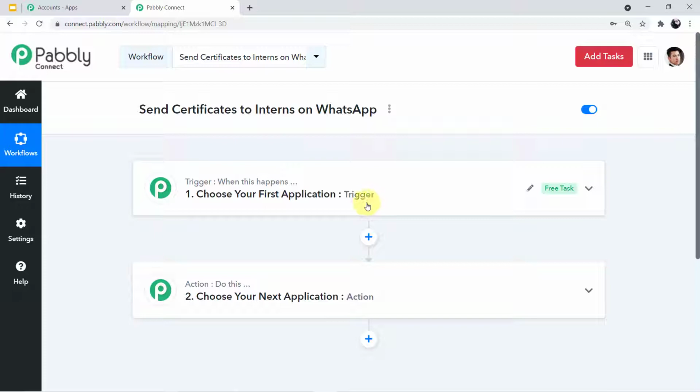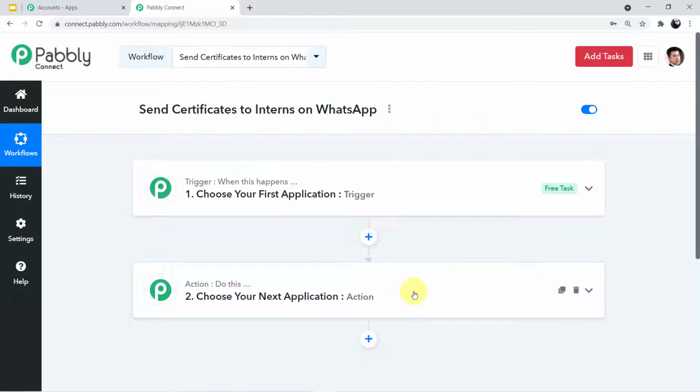Okay, here the trigger event will be submission of the form by students, by the interns, sorry. Okay, so here the trigger event will be as soon as the students will fill up the form, automatically a WhatsApp message will be sent to them. So this will be the response. This will be the action. So you understood, trigger is happening of an event and action is the response to it. Simple. Okay. Now we will proceed.